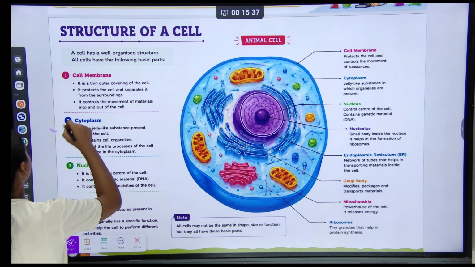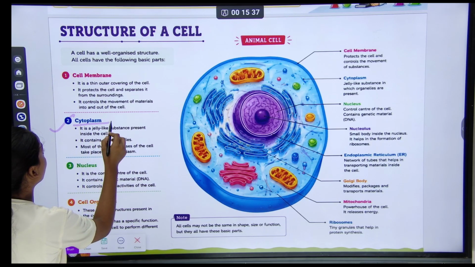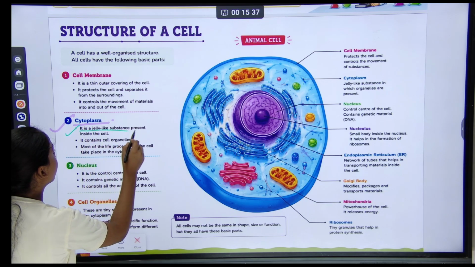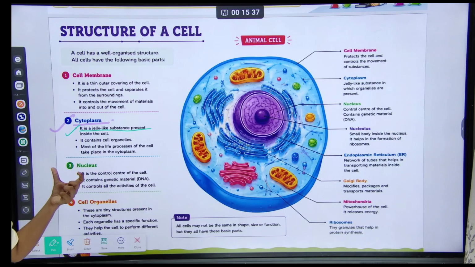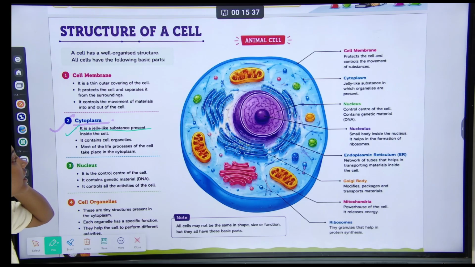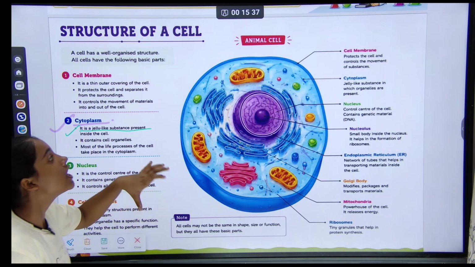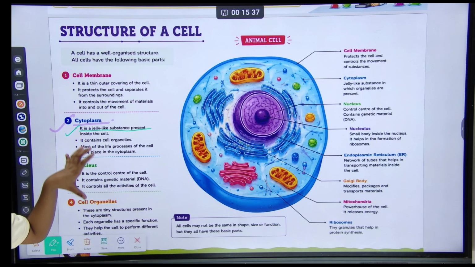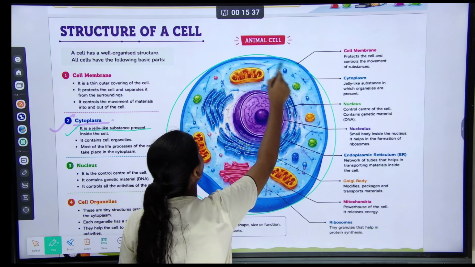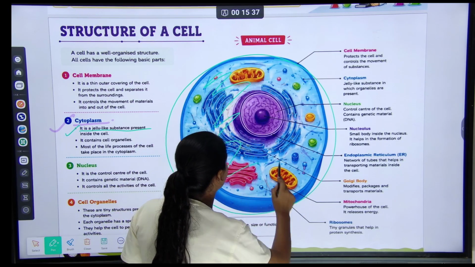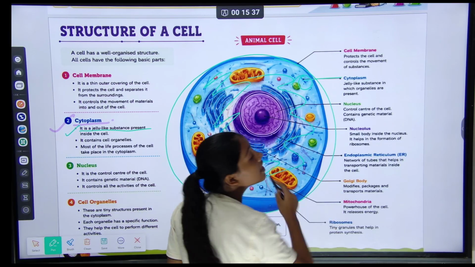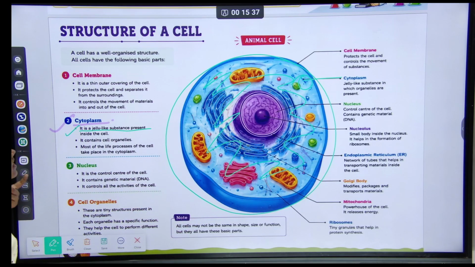And our second was cytoplasm. It is a gel-like, jelly-like substance present inside the cell. This jelly-like substance is called cytoplasm.